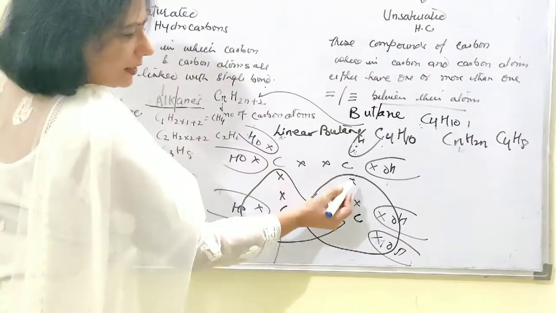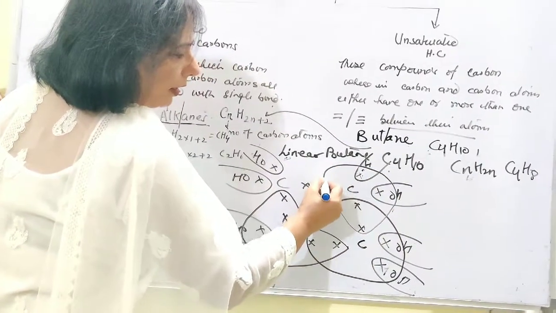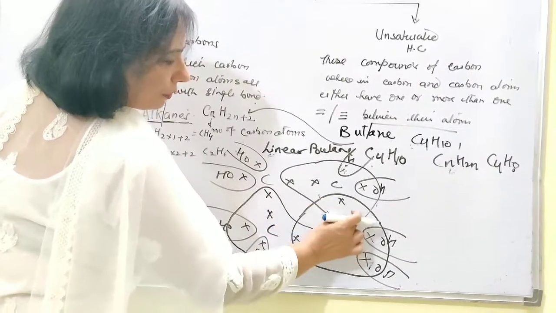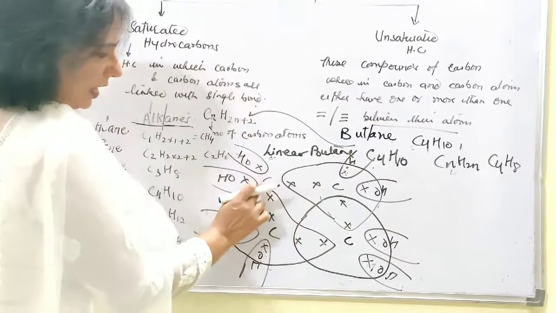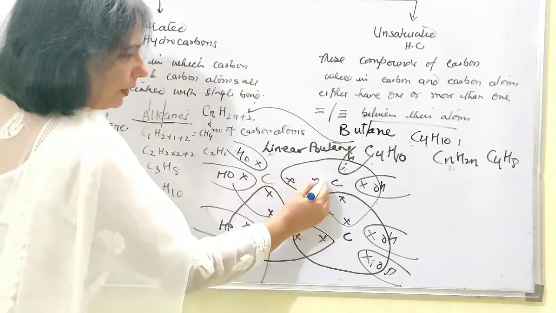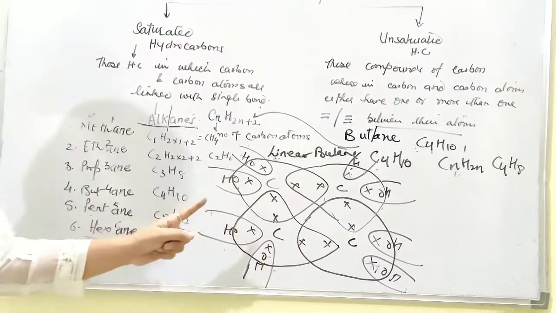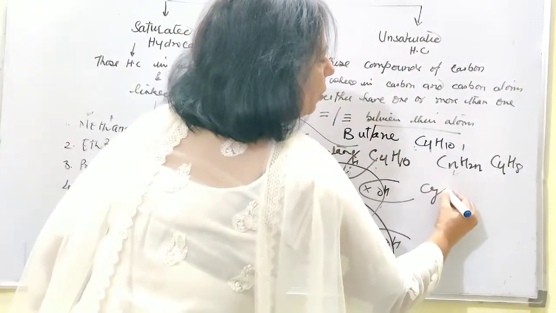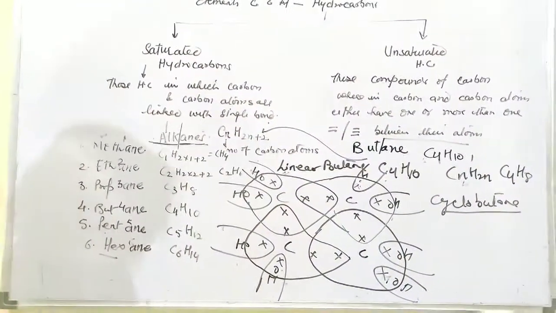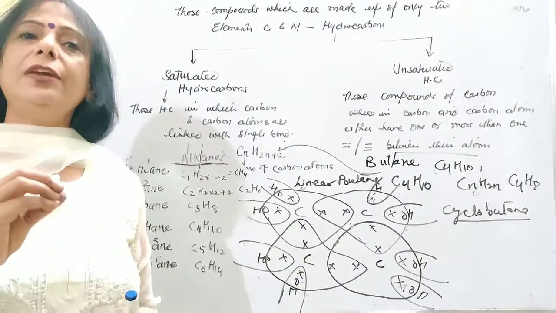Exactly in the similar way, this carbon is going to complete its octet by sharing of electrons from this side and this side. This carbon has shared this side and this side. So the octet will be completed. This way every atom has turned very stable. So this is now cyclobutane.